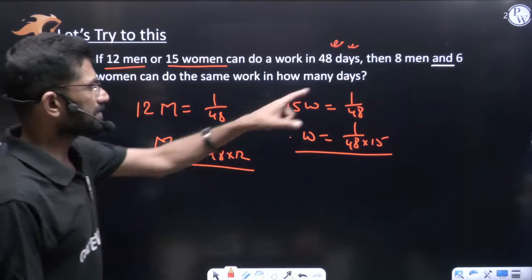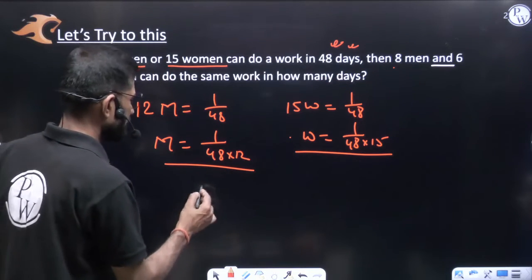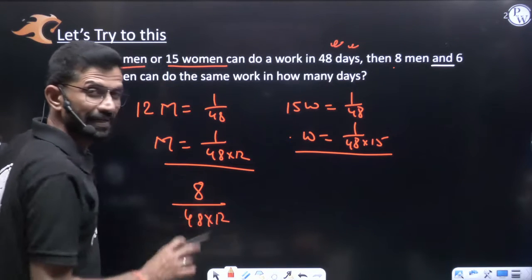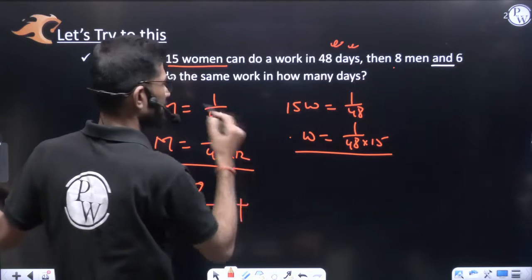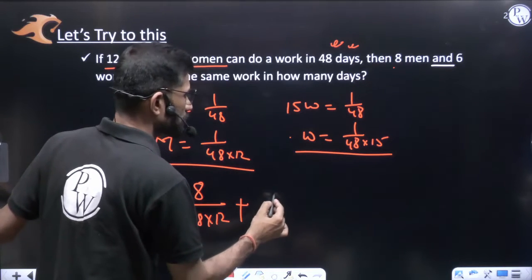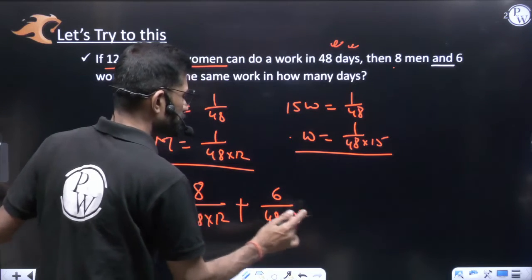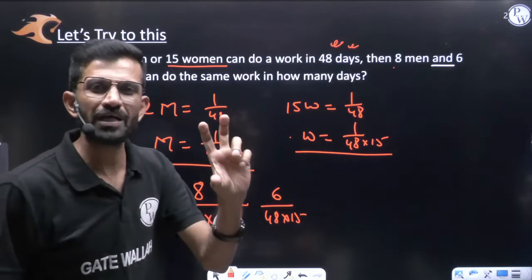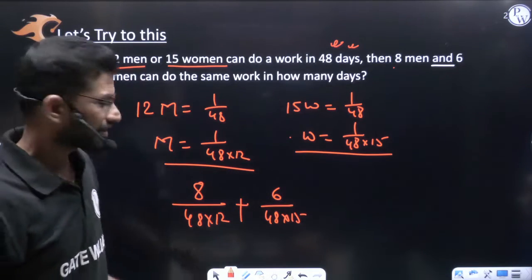Now you are having 1 woman, you are having 1 man value. How many men they are saying? 8 men. 1 man is 1 by 48 into 12. 8 men will be 8 by 48 into 12. This is 8 men. And means plus. How many women? 6 women. 1 woman is 1 by 48 into 15. Then 6 women will be 6 by 48 into 15. We have to add and check how much their per day work is coming. And in order to convert that per day work into days, we'll write reciprocal. That's it. Let us sort it out.